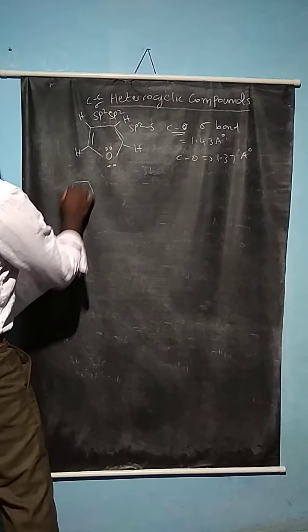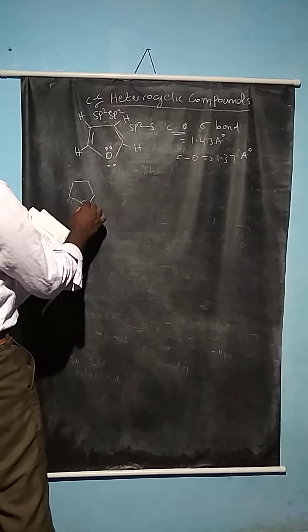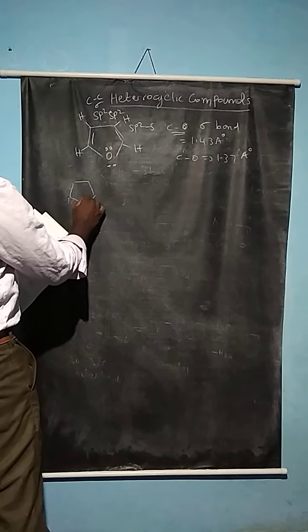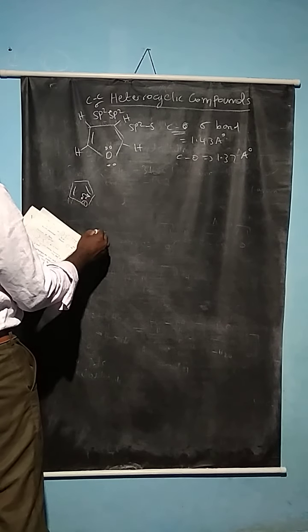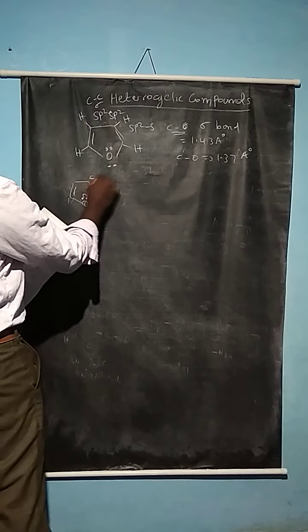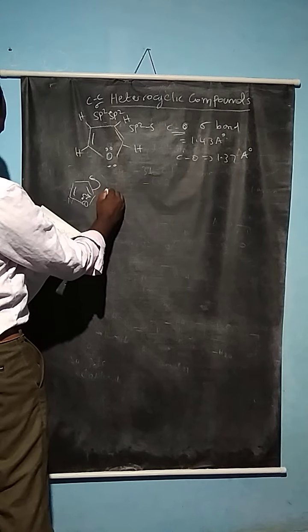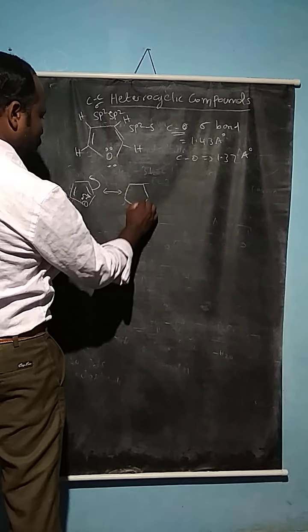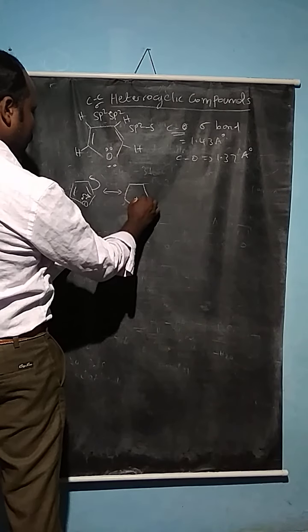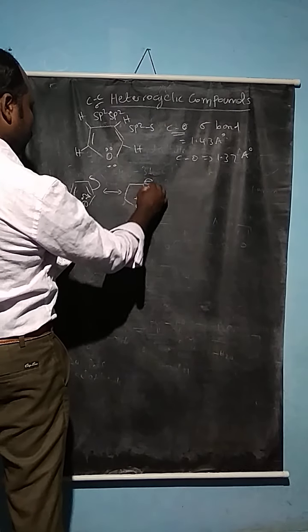So how does it involve the resonance structure? Here, the lone pair of electrons shifted. This pair of electrons shifted to the carbon atom. So this is involved in the resonance structure, with a plus charge on the oxygen. Here also the minus charge is available.